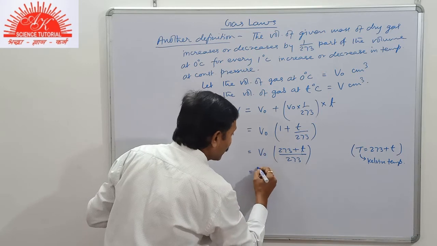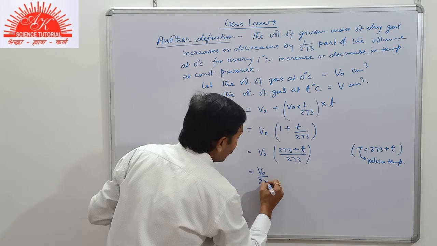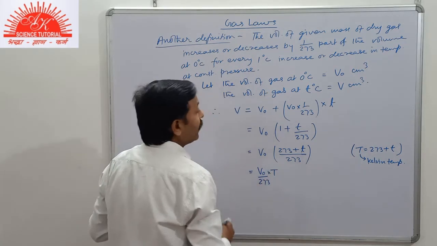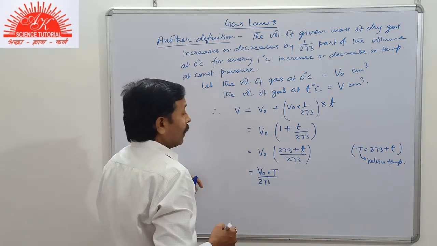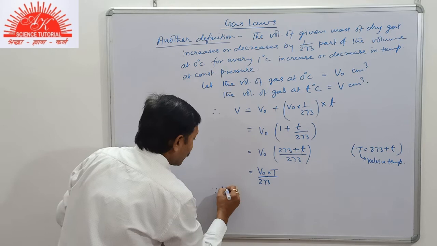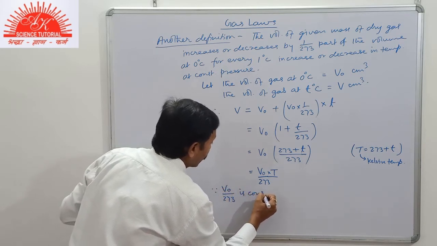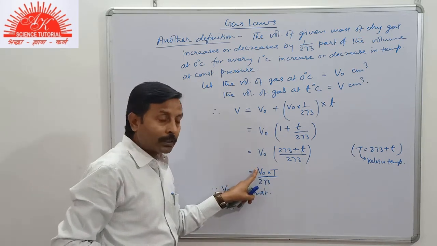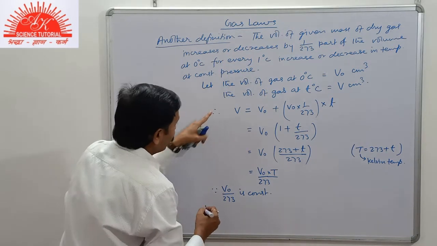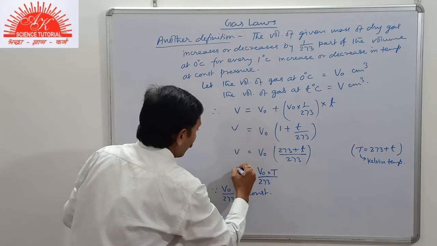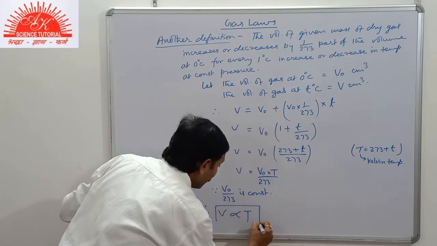So from this part you see that V naught by 273 into capital T. Now we know that since V naught upon 273 is constant, this is the original volume, this is the basic number, so this is constant. Therefore from this part we see that V is directly proportional to absolute temperature.